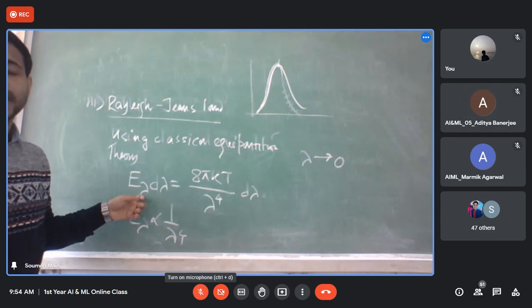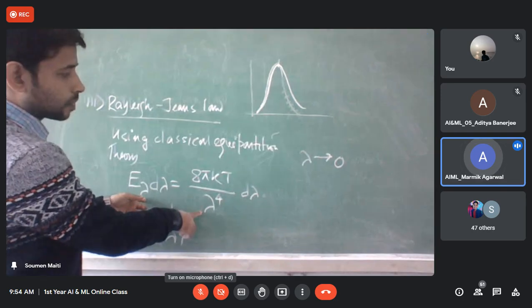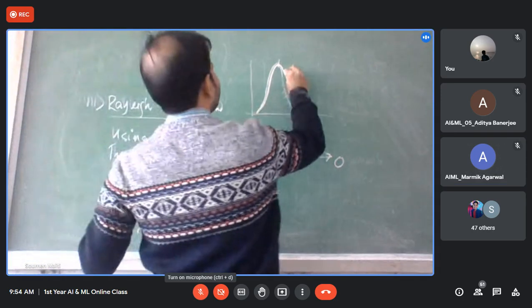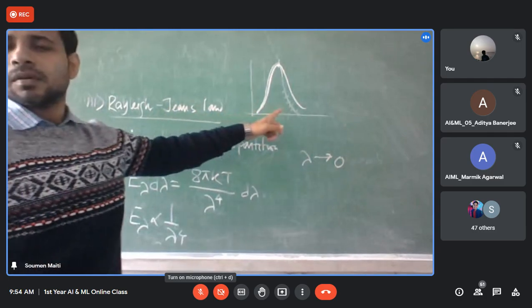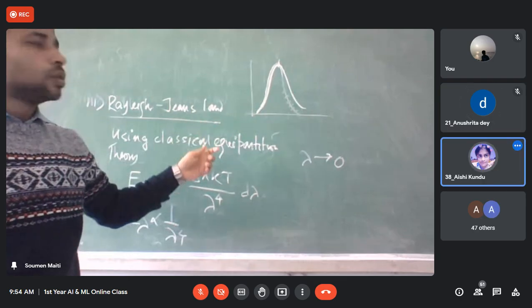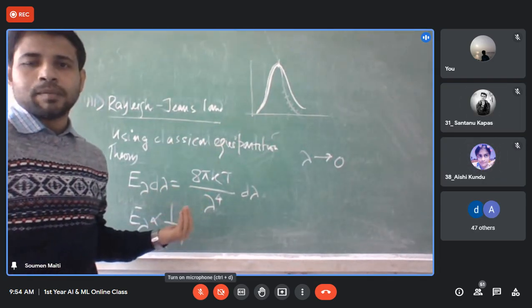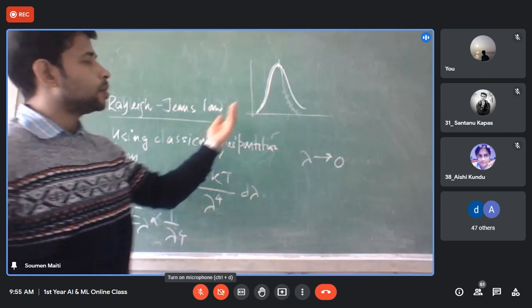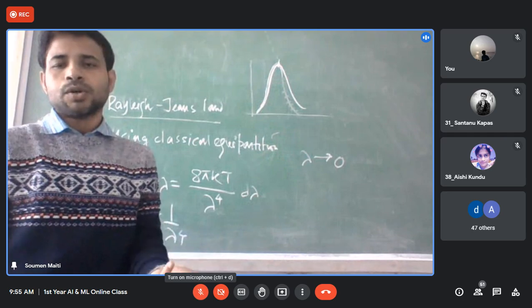Infinity. So it is tending to infinity. It will tend to infinity, yes or no? But is this a real curve? No, look at it, sir. In this formula, if we decrease the value of lambda, then the value should go to infinity. But that is not true.